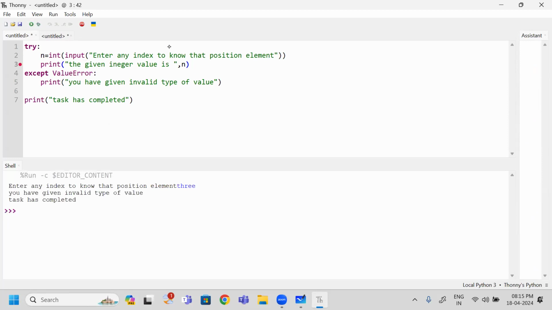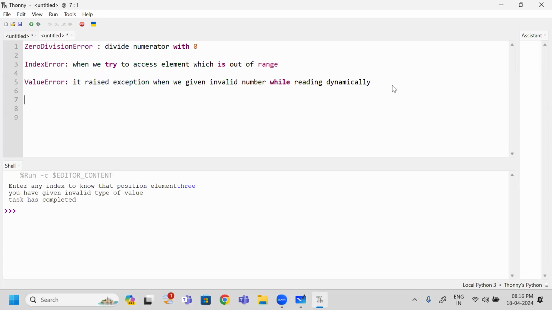What happened? What is the actual value I need to give? I need to give 3, but numeric 3 I have to give. But which type I have given? String. Can you convert a string character to integer type? It is not. So obviously again one more error. Which type of error? Value error. Then what happens? Immediately the except block will take care of this one and it has printed this one. Okay. So this is the exception it will generate and you are going to handle using this one.